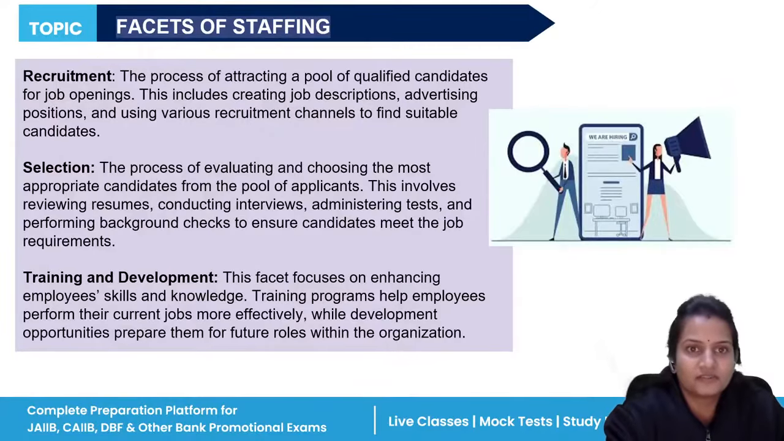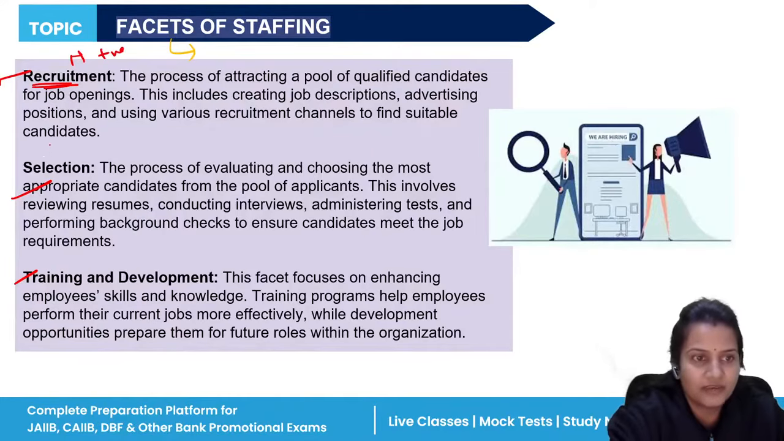Now, what are the facets of staffing? Facets means what are the components of staffing? So we have three components: recruitment, selection, training and development. Recruitment is said to be a positive phase, whereas selection is said to be a negative phase.